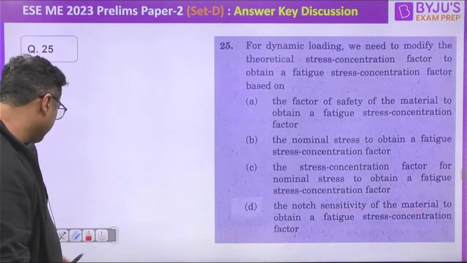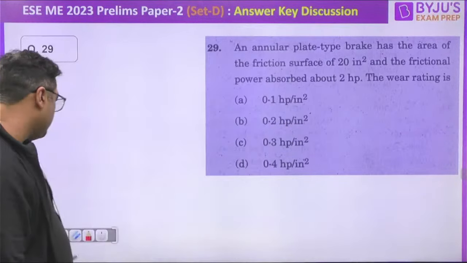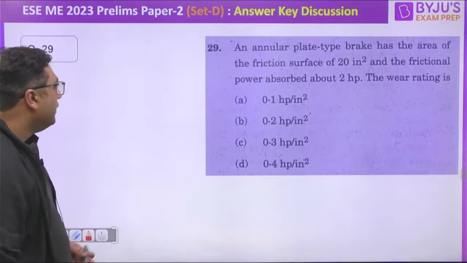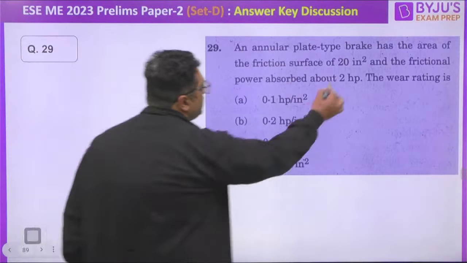So you can see this time weightage from machine design was a lot. This is once again an easy question where they are asking you the wear rating. Okay, so they have given you the frictional surface, they have given you the power absorbed. So you just need to divide it. It is going to be 2 horsepower divided by 20 inch square. You will be getting 0.1 horsepower per inch square. So the answer for this is going to be A. Okay, so guys, moving further to the next question.